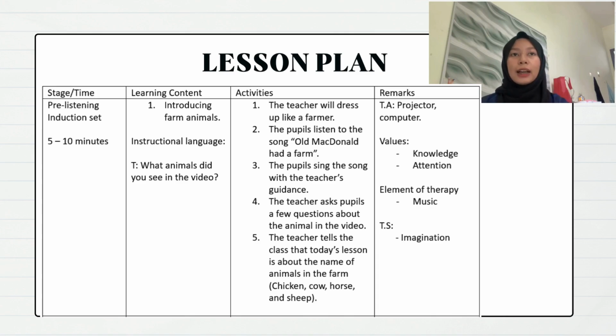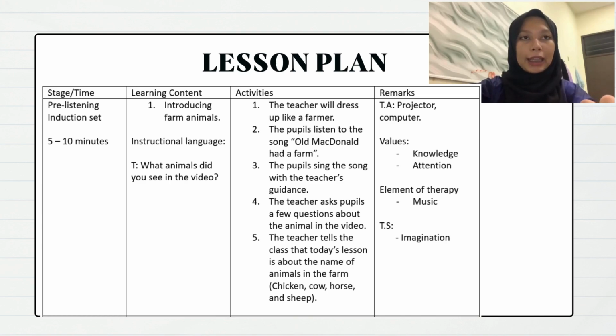After that, I as a teacher will ask my pupils a few questions about the animal in the video. For example, what animal did you see in the video? Or how many animals did you see in the video? Then, after my students give their answers, the teacher tells the class that today's lesson is about the names of the animals on the farm.